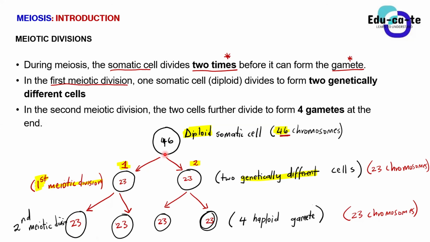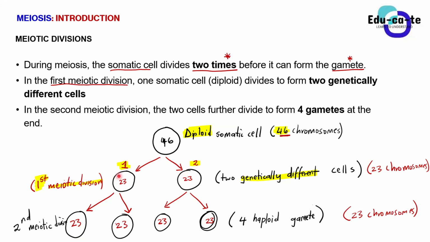It divides for the first time, meaning that it will split into two genetically different cells, and each of these cells would have 23 chromosomes in them, because we started out with 46. One cell would have 23 chromosomes, and the other cell would also have 23. These two cells we don't say are gametes just yet. They have to divide again for the second time.